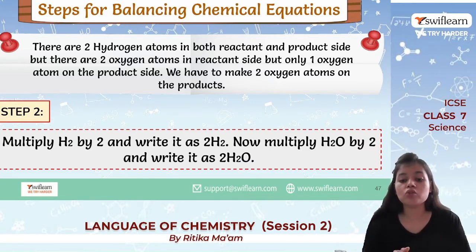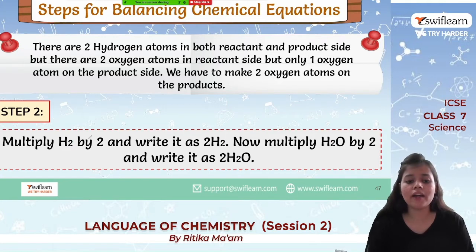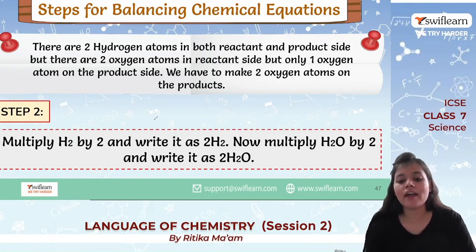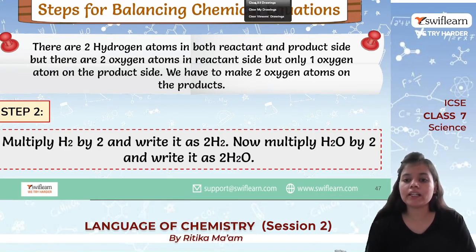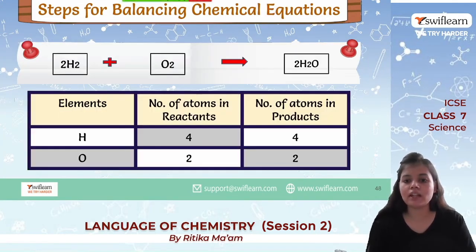So what do we have to do? We have to make 2 oxygen atoms on the products. So what we will do, we will multiply H2O by 2 and write it as 2H2O. Now how does it happen? Let us see.